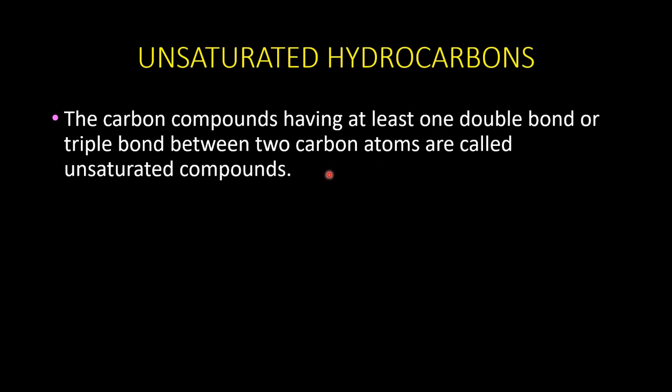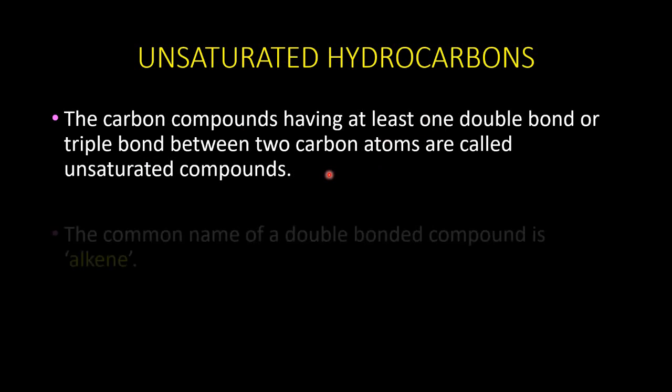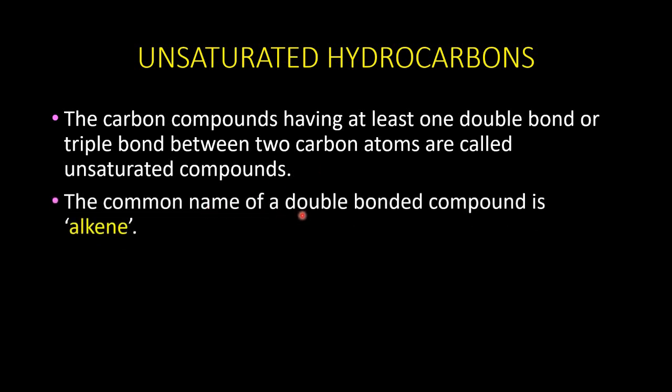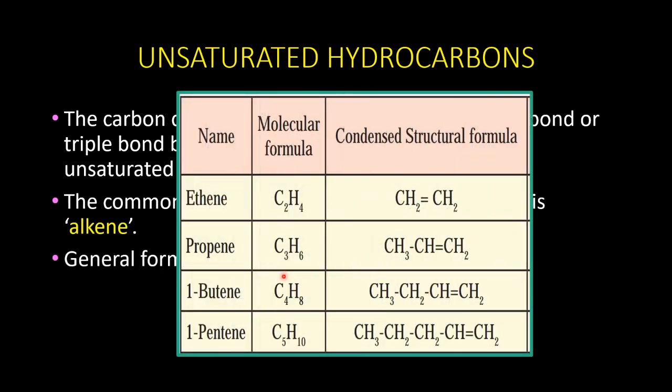Then those compounds are called unsaturated hydrocarbons. The common name for double bonded compound is alkene, and it has a general formula CnH2n. And you can see this table shows the double bond between the carbon atoms. These are all examples for alkenes.